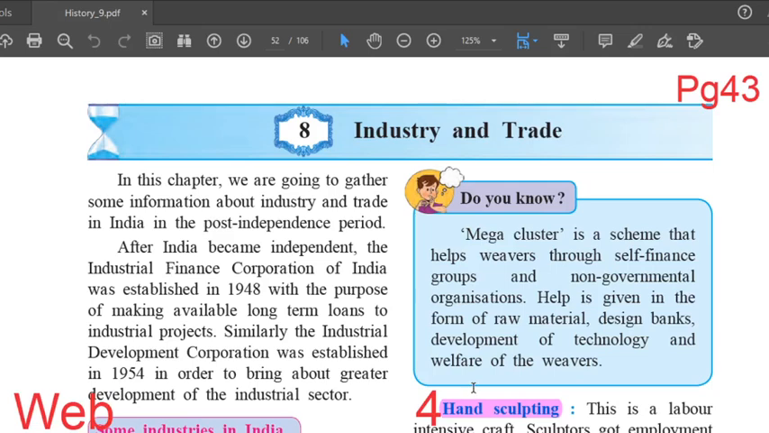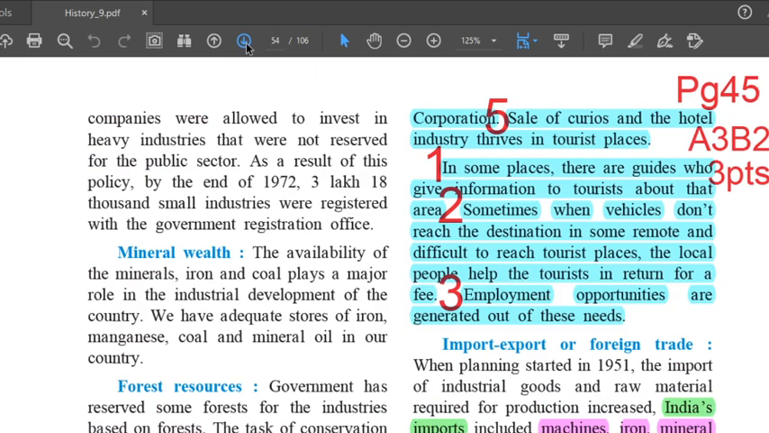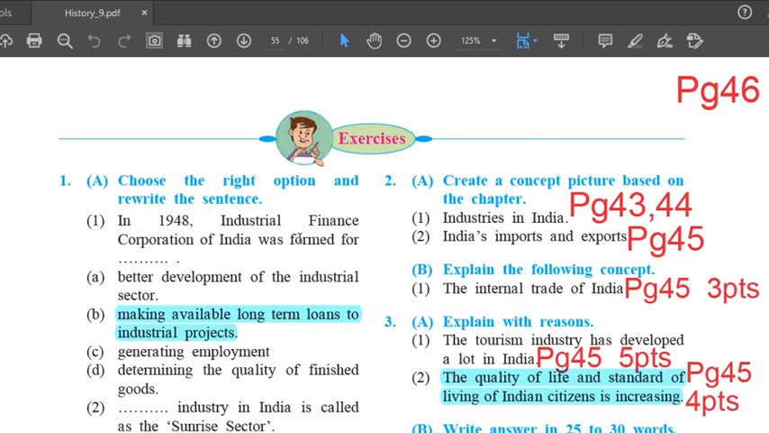Standard 9th, Lesson number 8, Industry and Trade. Students, we'll see the textual question answer markings of this lesson. So open your textbooks to page number 46.